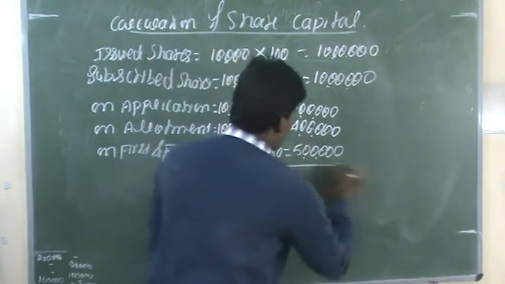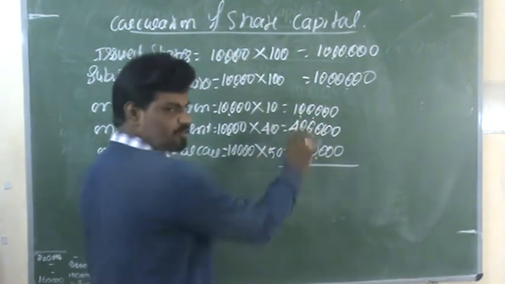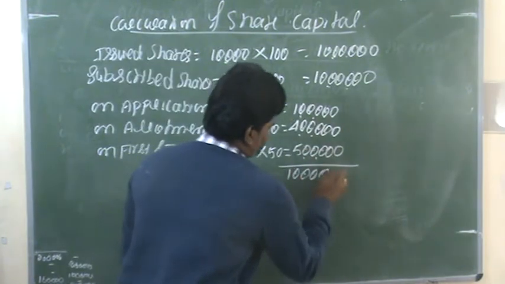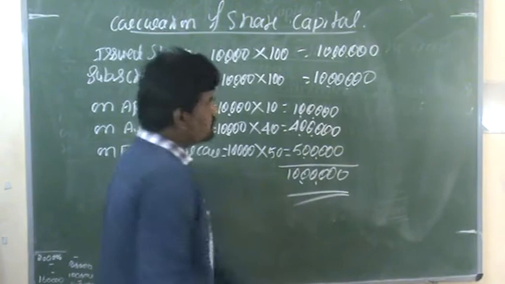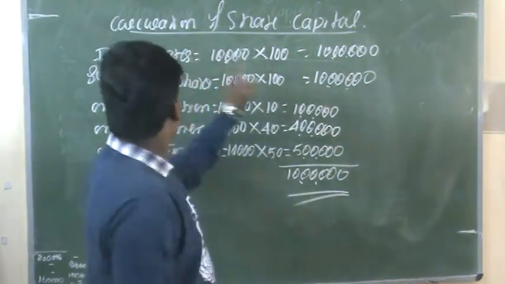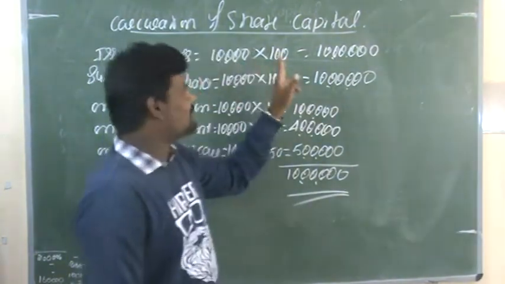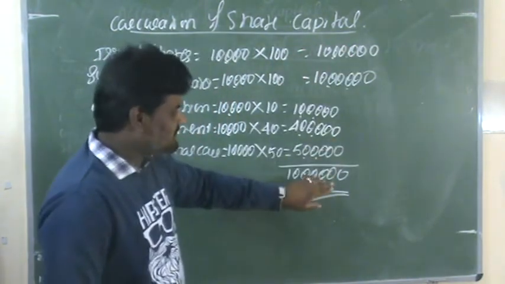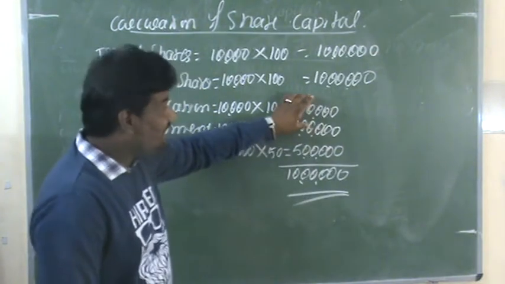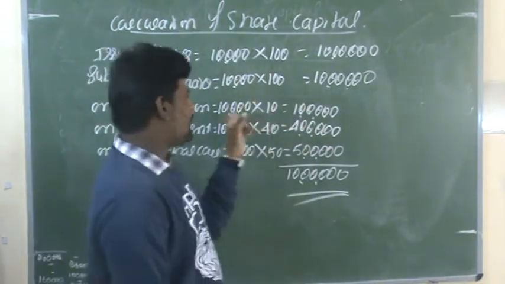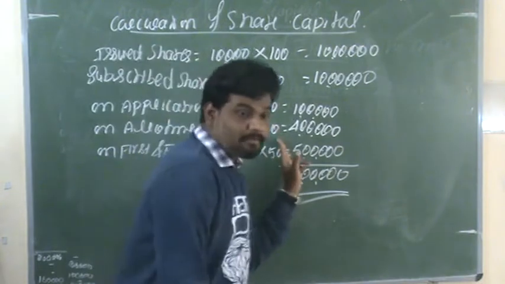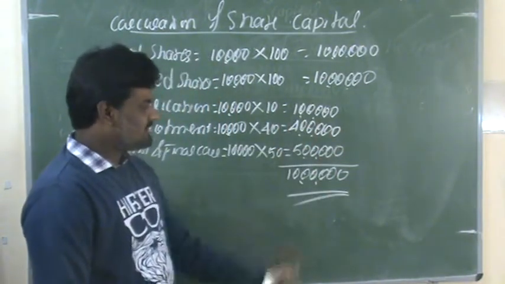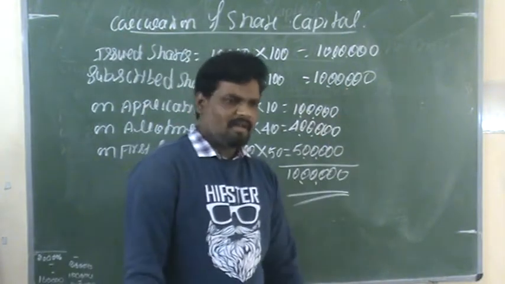Now make it total. So 1 lakh plus 4 lakhs is 5, 5 plus 5 lakhs, total 10 lakhs. So issued shares are total 10,000, each share value 100 rupees, right? So we need to receive 10 lakh rupees. The total 10 lakh rupees we can receive in different stages by way of application, allotment, and first and final call. So in these stages they can receive this total amount from the public.